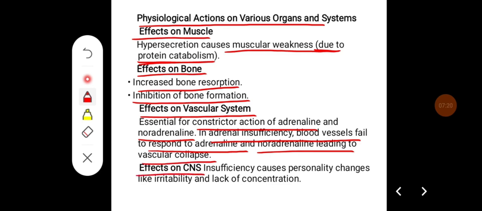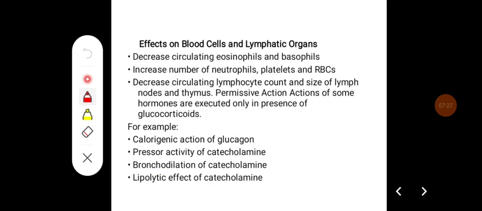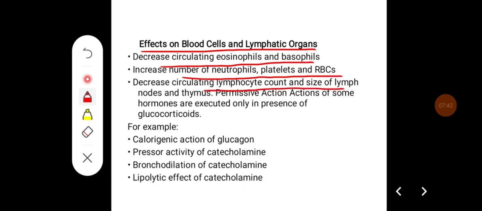Effects on the central nervous system: insufficiency causes personality changes like irritability and lack of concentration. And effects on blood cells and lymphatic organs: it decreases circulating eosinophils and basophils. It increases the number of neutrophils, platelets and RBCs. It decreases the circulating lymphocyte count and the size of lymph nodes and thymus.